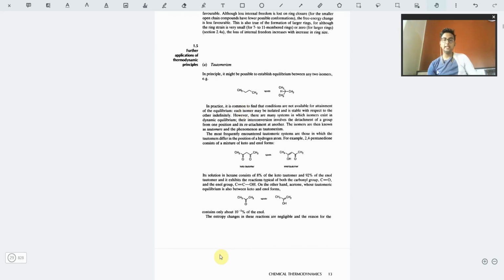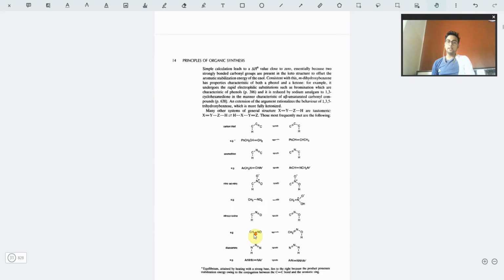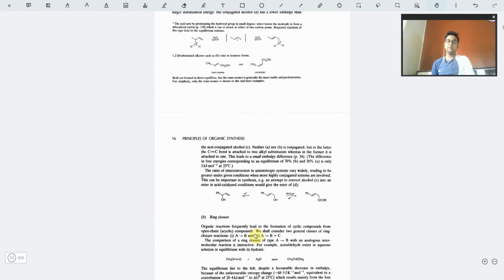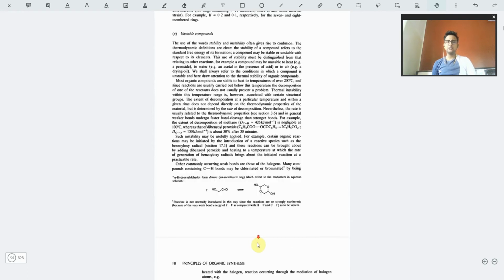As I was saying, tautomerism changes the values of delta G and delta H, and for each of the tautomers we get different values. Depending upon the value of delta G, we will be getting one tautomer as the major one and one as the minor one. Those kinds of things are quite properly given in this book. Then we have the canonical forms, the cyclization reactions, and those kinds of things.